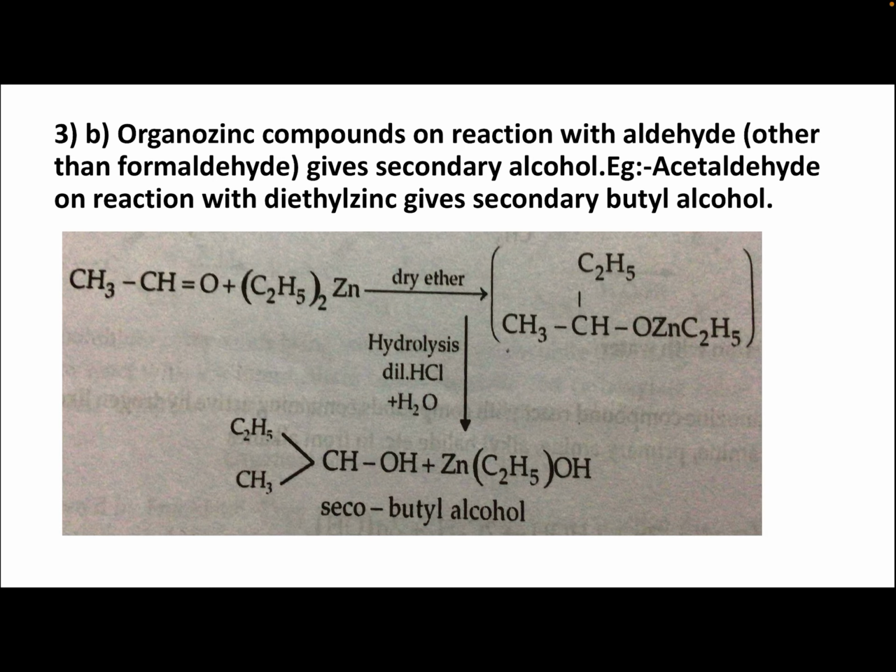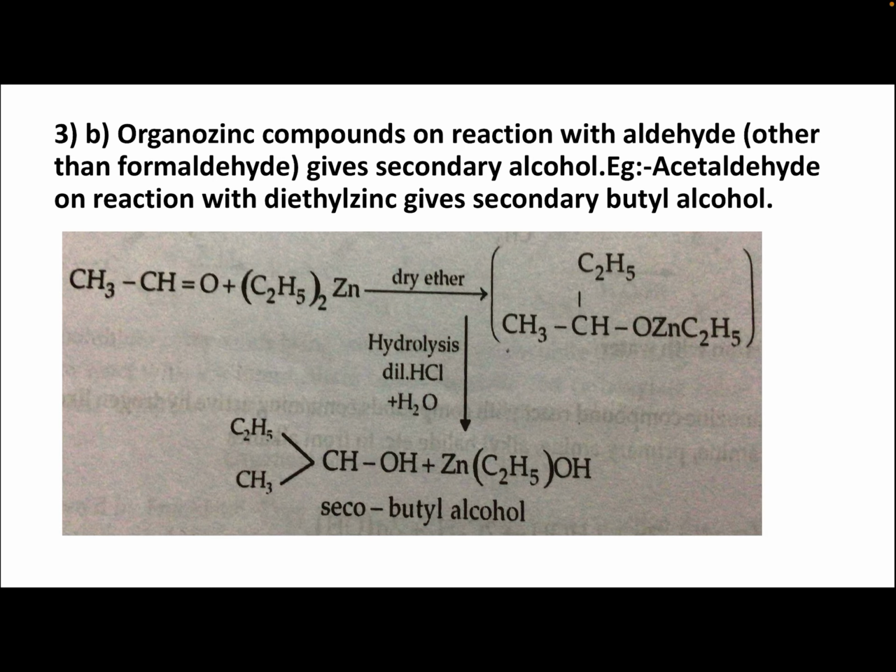CH3CH=O, acetaldehyde, plus (C2H5)2Zn, diethyl zinc, in the presence of dry ether gives a complex, CH3-CHO-Zn(C2H5)-C2H5. This on hydrolysis in the presence of dilute HCl gives C2H5-CHOH-CH3, secondary butyl alcohol, plus Zn(C2H5)OH. So when organozinc compound reacts with an aldehyde other than formaldehyde you get secondary alcohol. That is, acetaldehyde with diethyl zinc gives secondary butyl alcohol.